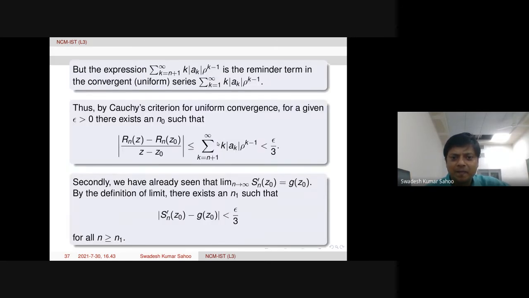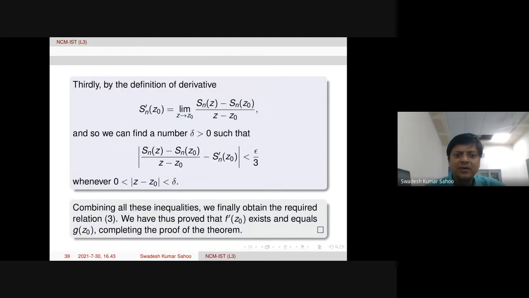So therefore, what happens? We have proved that f prime z naught exists. That means it is equal to g of z naught. So this completes the proof. Okay. Any question, please?